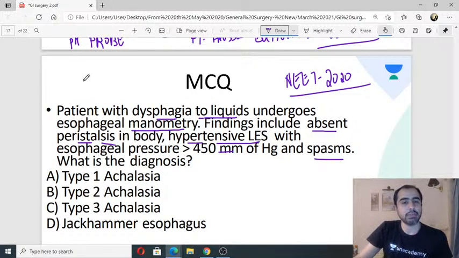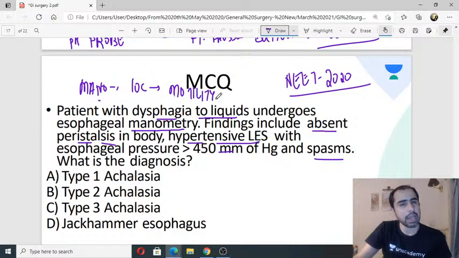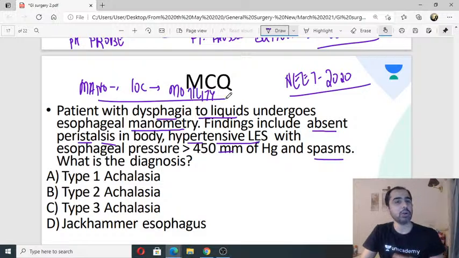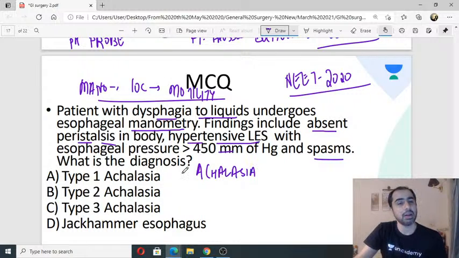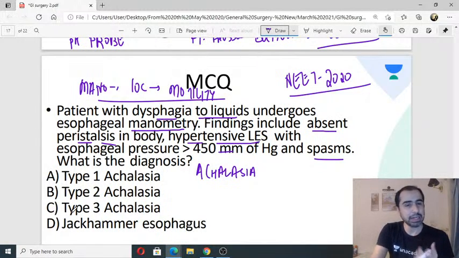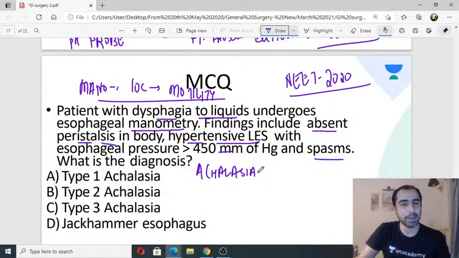Understand, manometry is the investigation of choice for motility disorders like achalasia. So when I do manometry, a lot of motility disorders get picked up. What on manometry tells me it is achalasia? First, let us understand, is this achalasia? Because if it is achalasia, then jackhammer esophagus gets ruled out straight away. And if it is not achalasia, I can straight away mark jackhammer esophagus. So what on manometry tells me it is achalasia? Hallmark findings of achalasia.